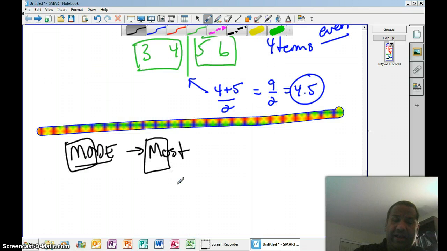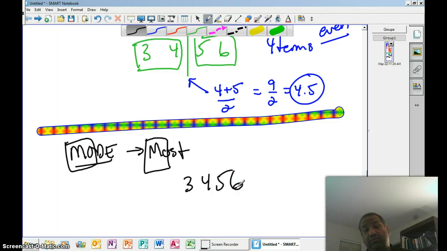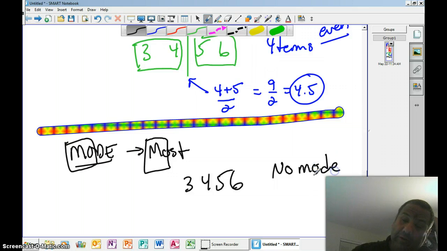So now if I have 3, 4, 5, 6, and I ask the students, which one occurs the most? You're going to get a lot of different answers. None of them occur the most. They all occur the same amount of times. So if they all occur the same amount of times, we say that there's no mode at all.